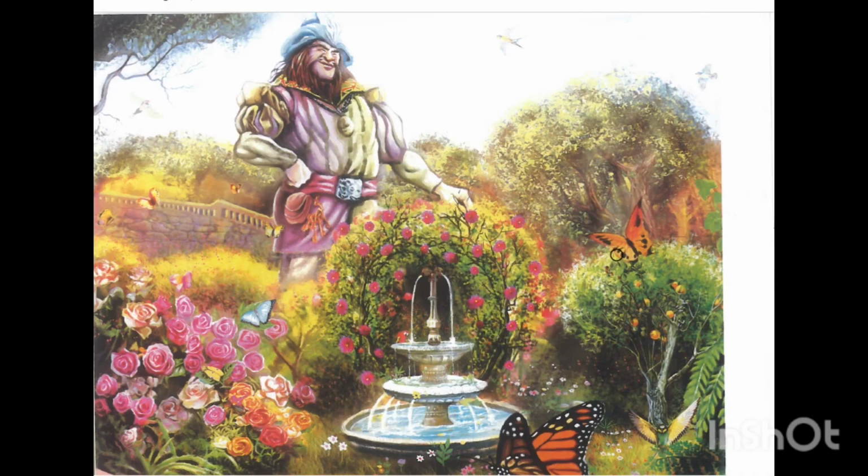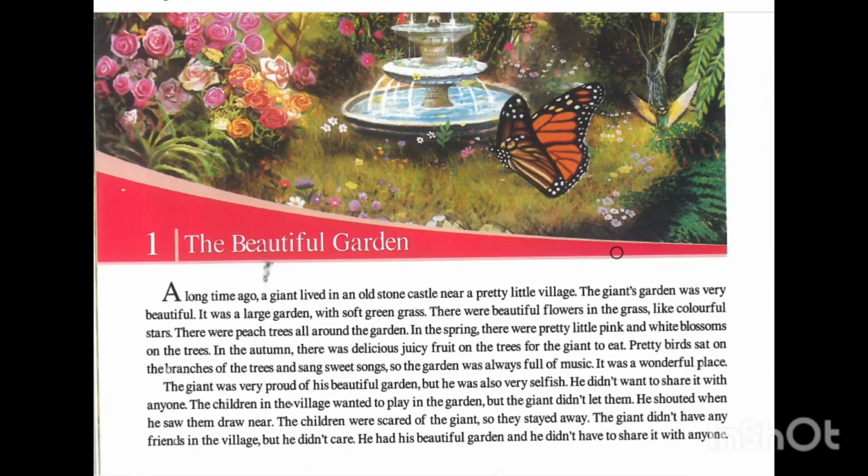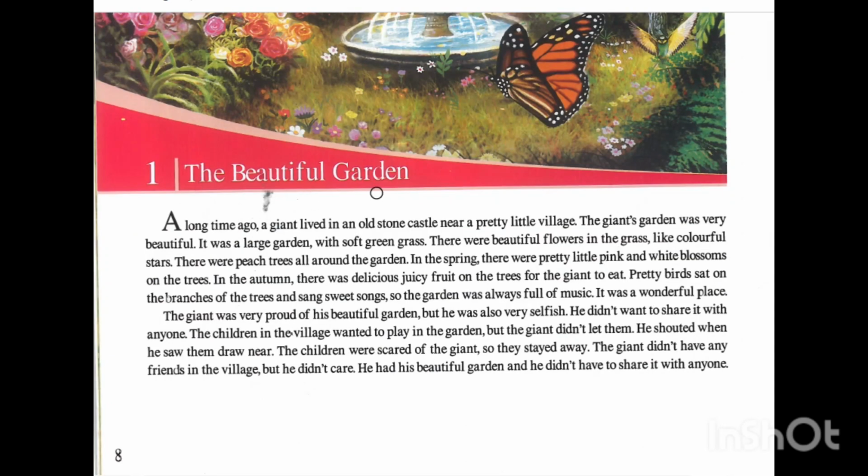Let's start with chapter 1. The title is The Beautiful Garden. A long time ago, a giant lived in an old stone castle. An old stone castle. Castle means a high building made of stone. A pretty little village. Pretty means beautiful, little means small, village.